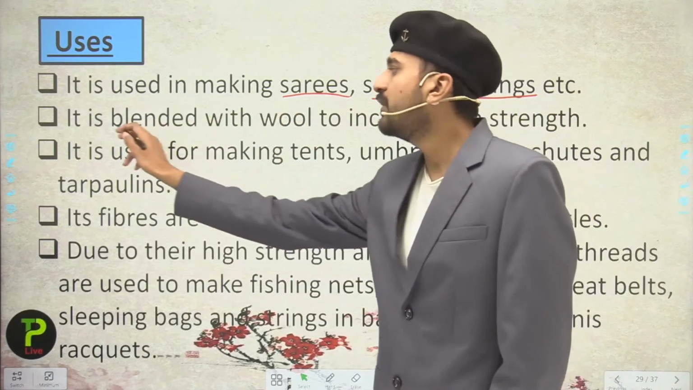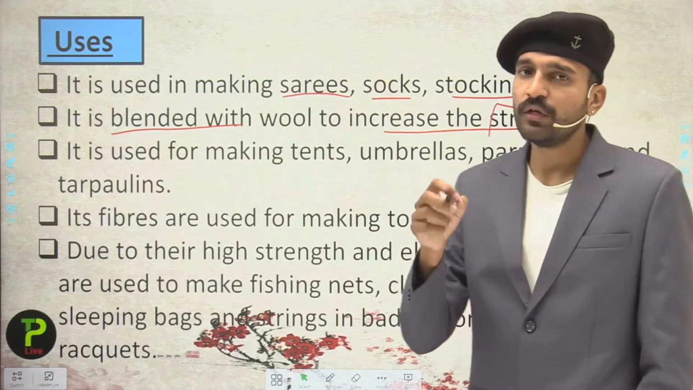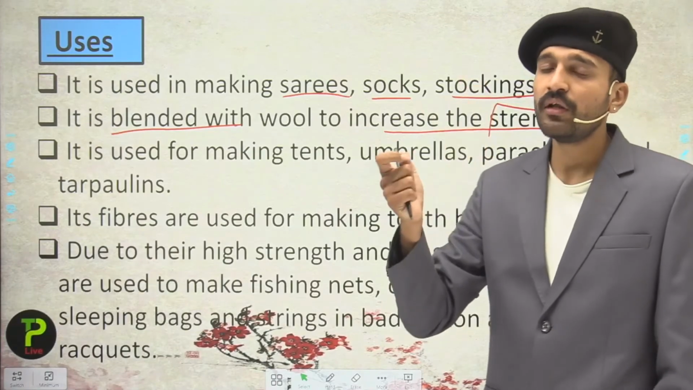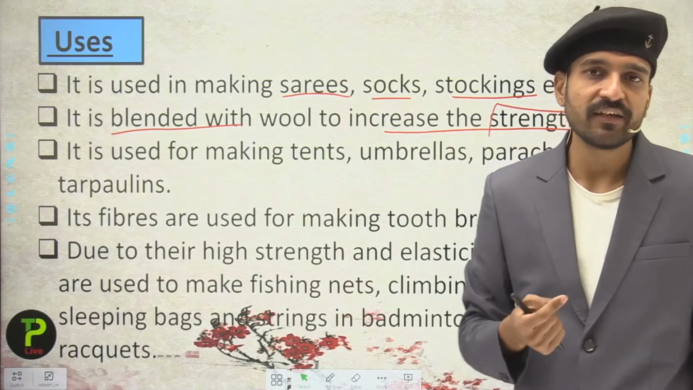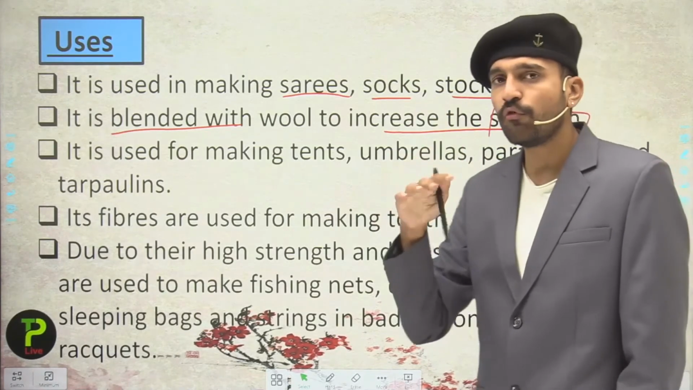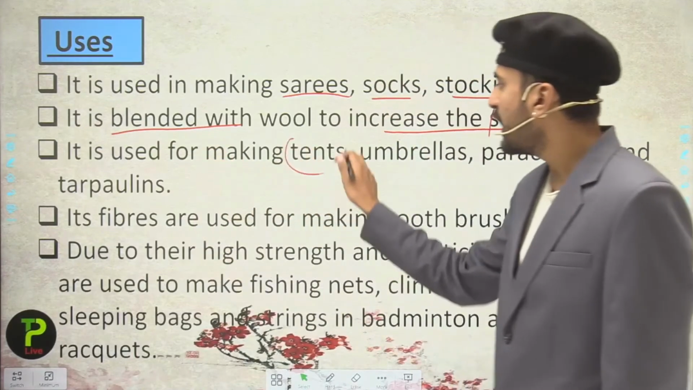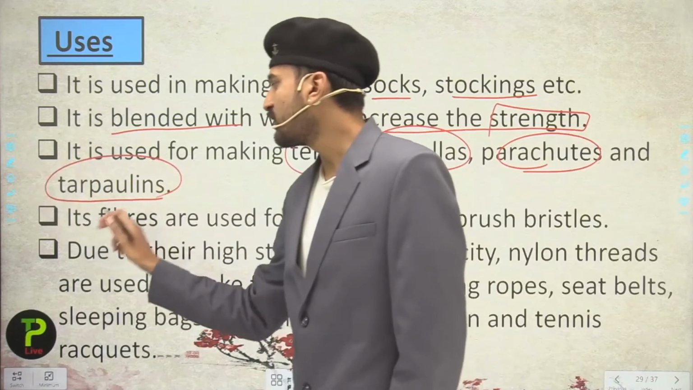It is blended with the wool to increase the strength, because the wool has high tensile strength, and the nylon, which is also a polyamide, also has high tensile strength. So it is blended with the wool to overall increase the tensile strength. It is used for making tents, umbrellas, parachutes and tarpaulins.